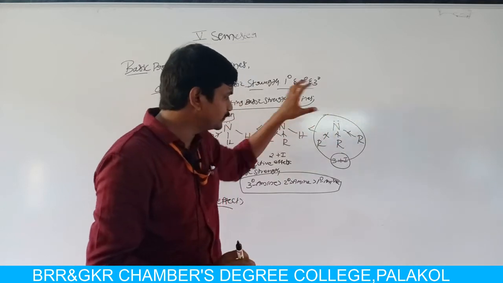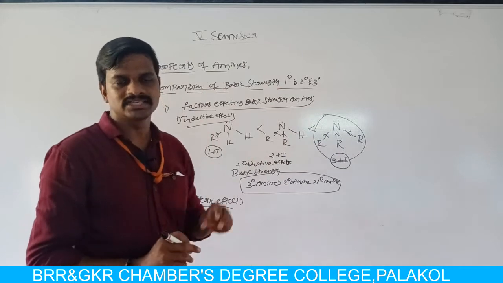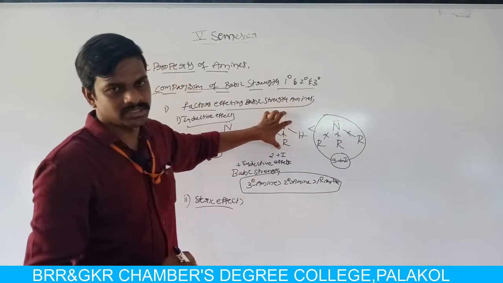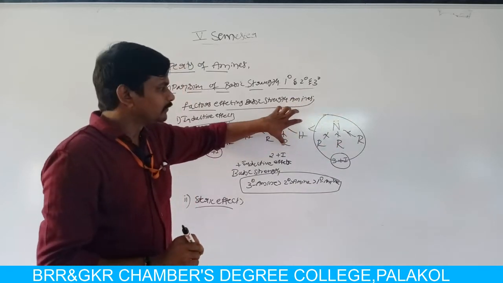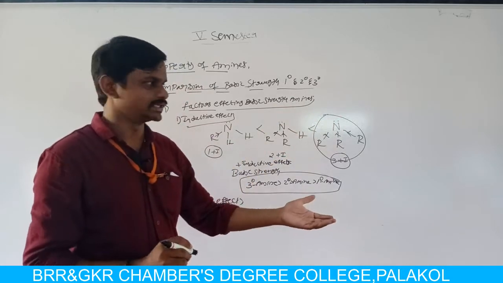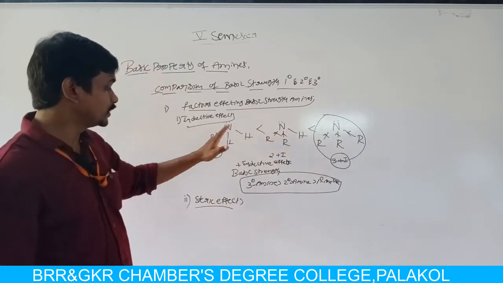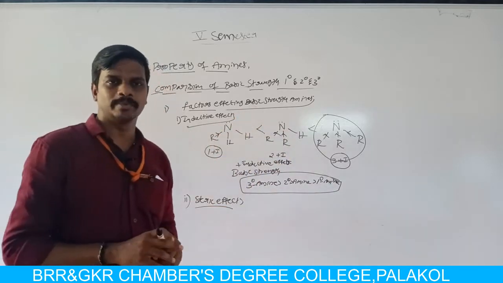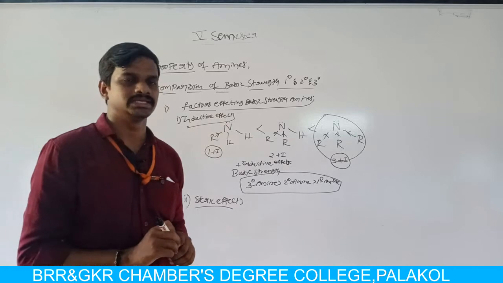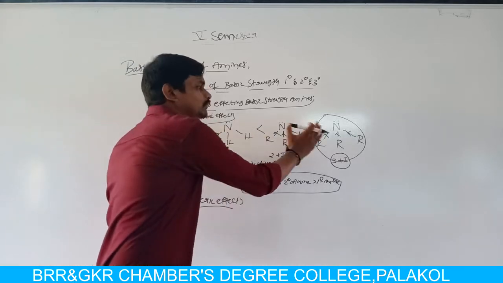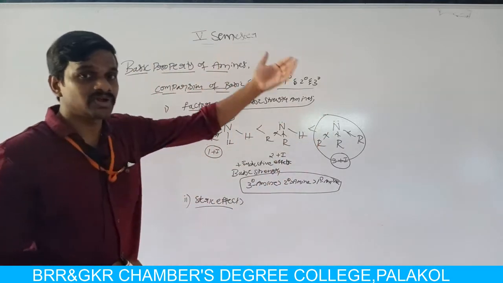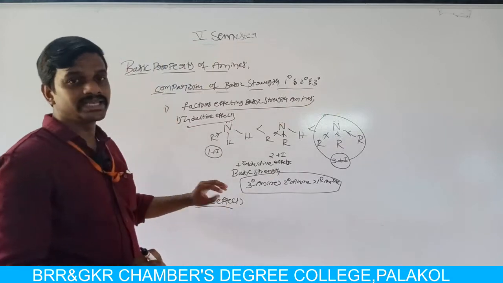When compared to tertiary amine, the nitrogen in secondary amine is substituted by only two alkyl groups, so here the steric crowding is somewhat less than tertiary amine, so the secondary amine donates its lone pair of electrons somewhat easily. When compared to secondary amine, primary amine is substituted by only one alkyl group, so it donates lone pair of electrons very easily. The steric crowding increases from left to right, so the basic character decreases from left to right. That effect is called steric effect.